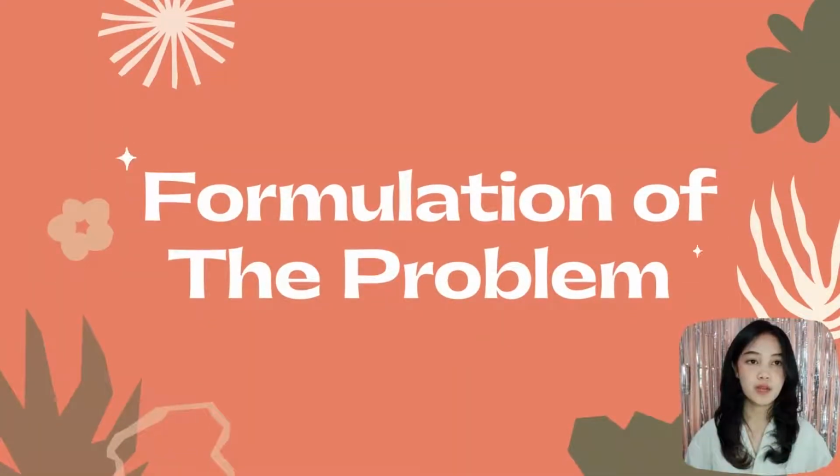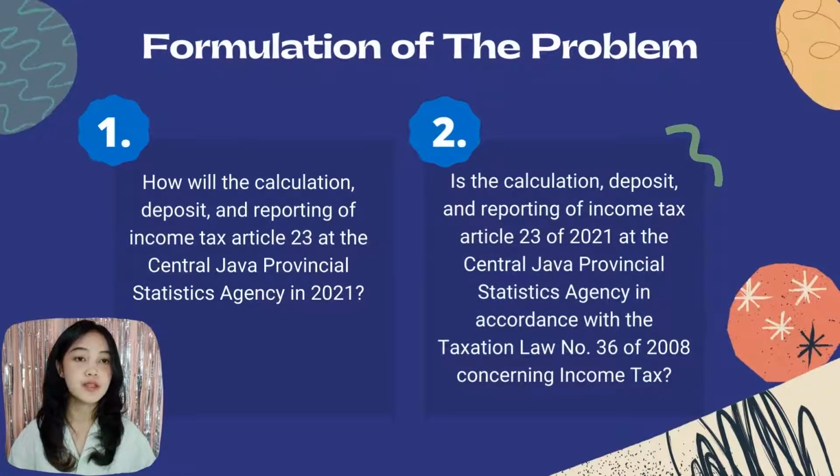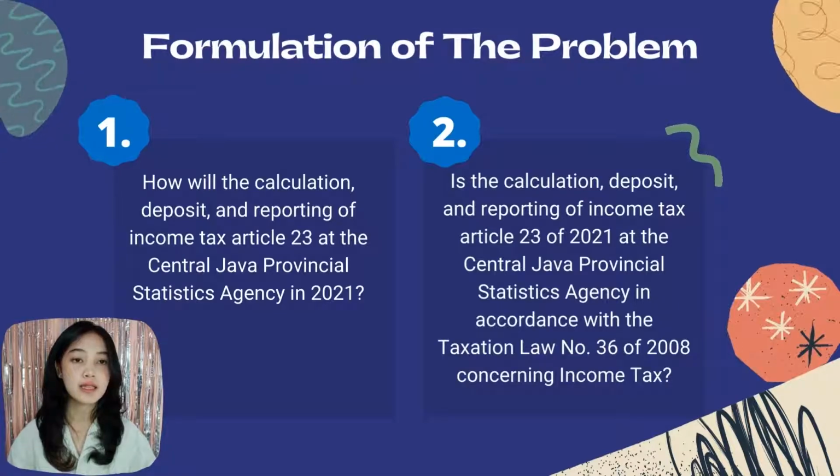Second, there is a formulation of the problem. Here are 2 points. The first is how will the calculation, deposit, and reporting of income tax Article 23 at the Central Java Provincial Statistic Agency be done in 2021. The second is whether the calculation, deposit, and reporting of income tax Article 23 of 2021 at the Central Java Provincial Statistic Agency is in accordance with the Taxation Law Number 36 of 2008 concerning income tax.